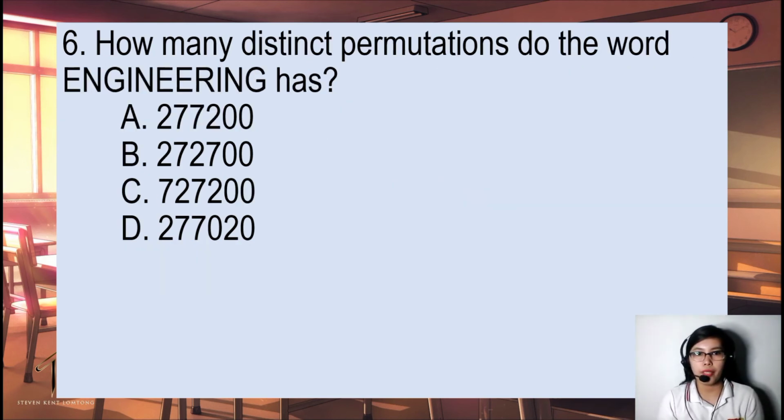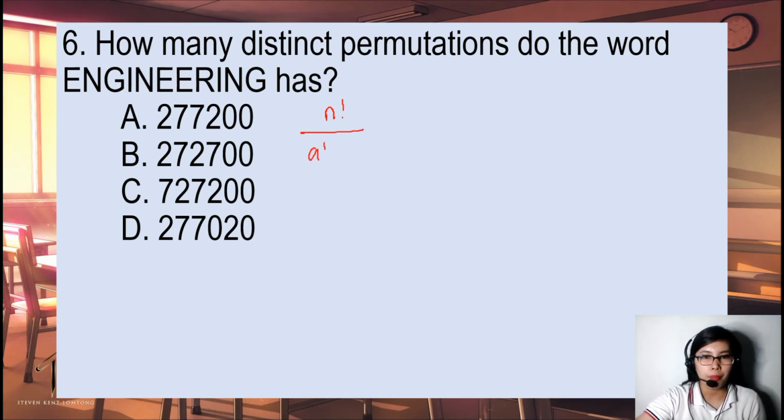Okay, so for this problem, how many distinct permutations does the word engineering have? When the problem is like this, distinct permutations in a certain word, all you have to do is count the number of letters. So 1, 2, 3, 4, 5, 6, 7, 8, 9, 10, 11. So our n is 11.